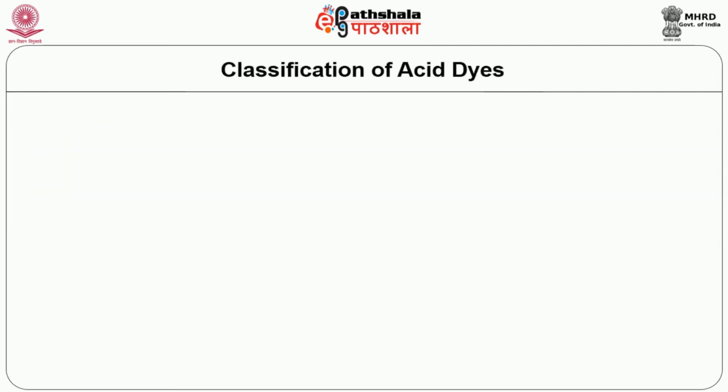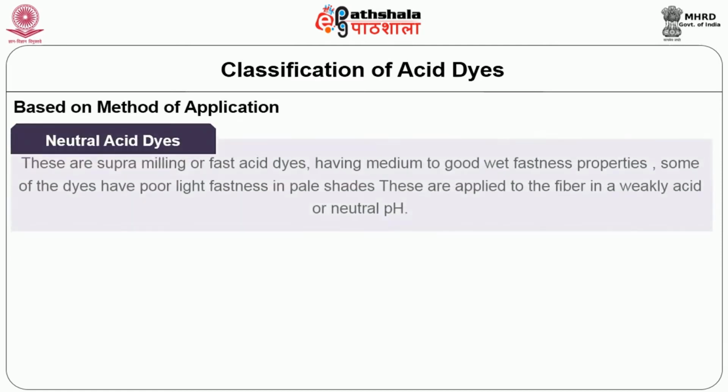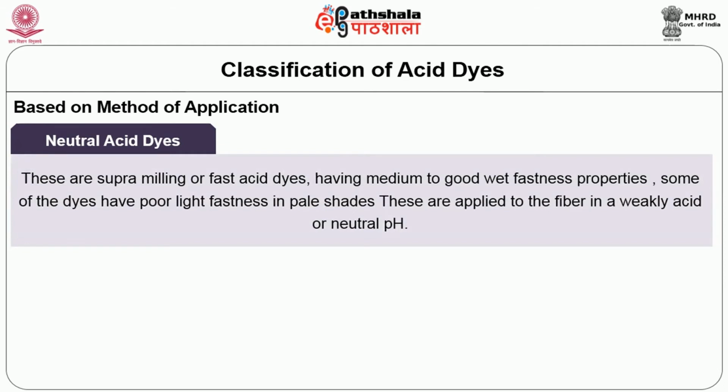So classification of acid dyes based on the method of application. Neutral acid dyes are supramilling or fast acid dyes having medium to good wet fastness properties. Some of the dyes have poor light fastness in pale shades. These are applied to the fiber in weakly acid or neutral pH.